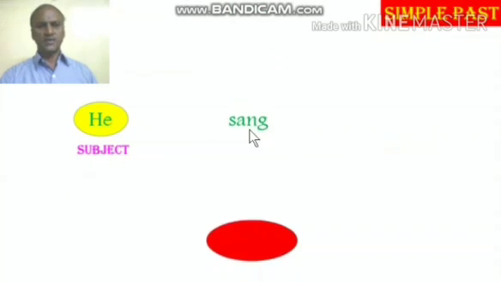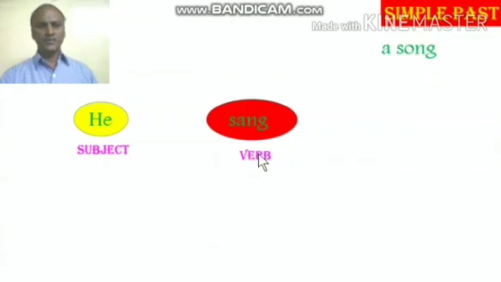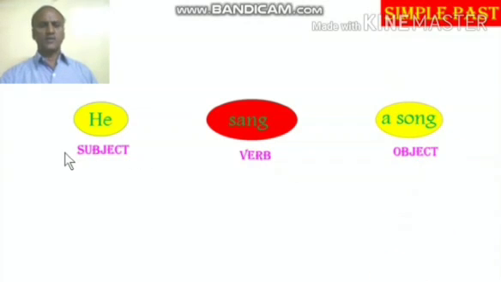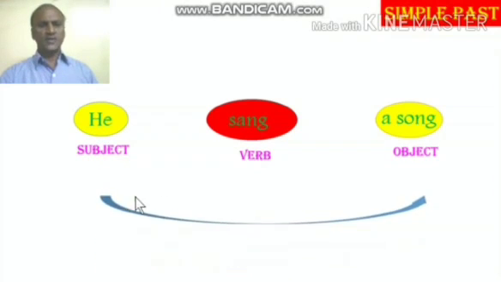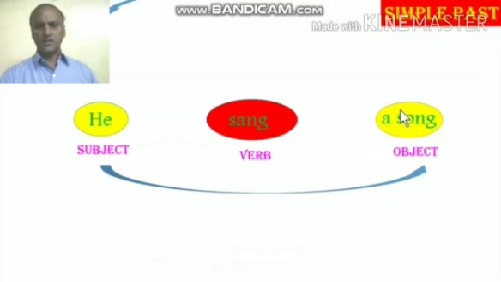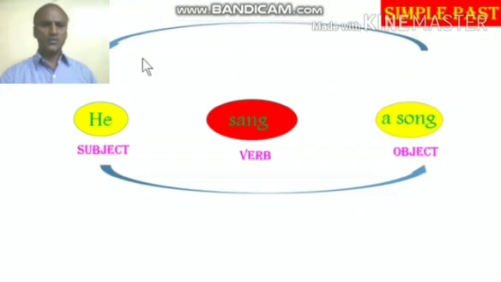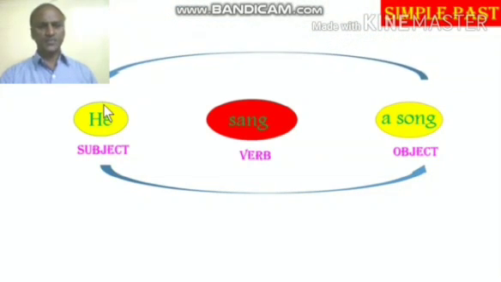He, subject, sang, verb, a song, object. Now first thing is you have to identify the elements as I said. First find the subject, then the verb, then the object. That is the first step. The second step is change the positions of subject into object, object to subject place. That is the second step you have to follow.